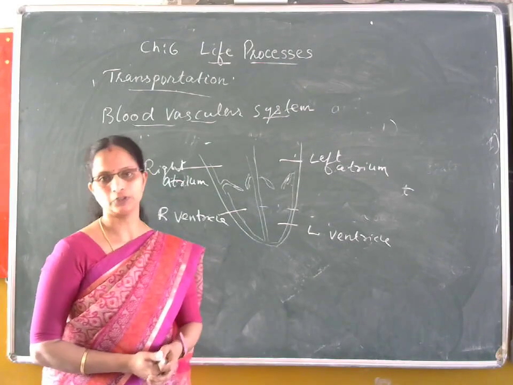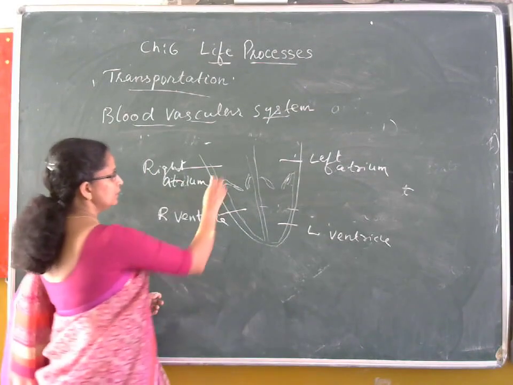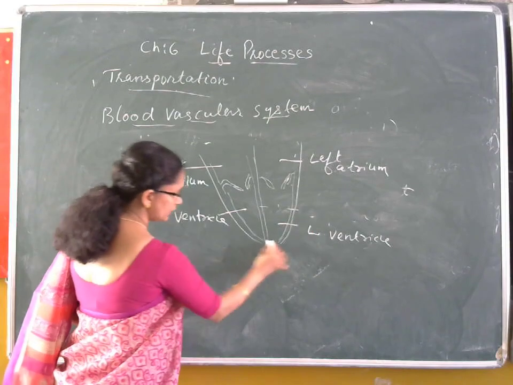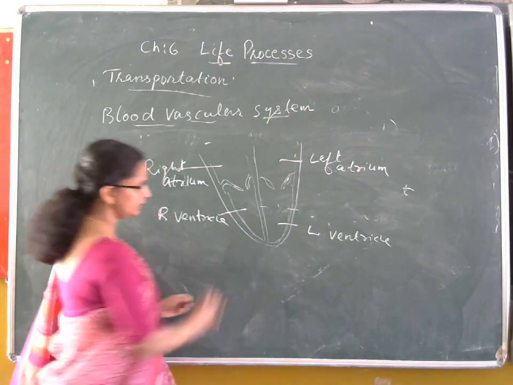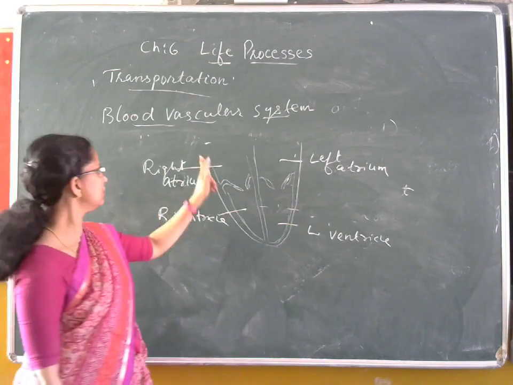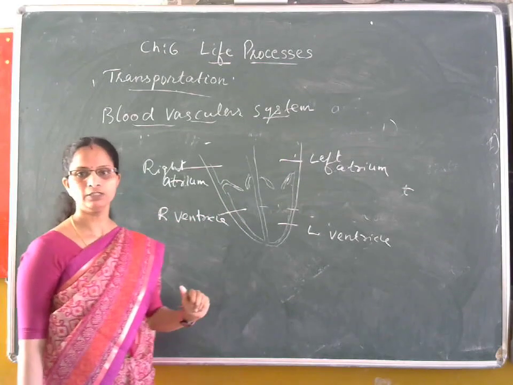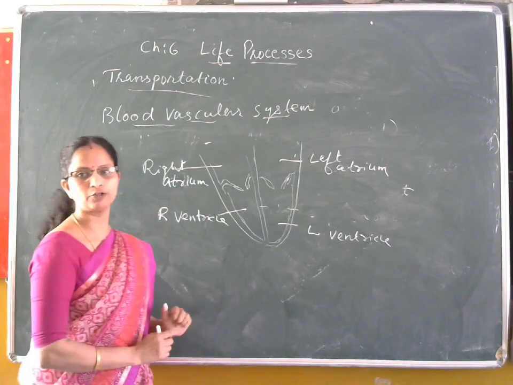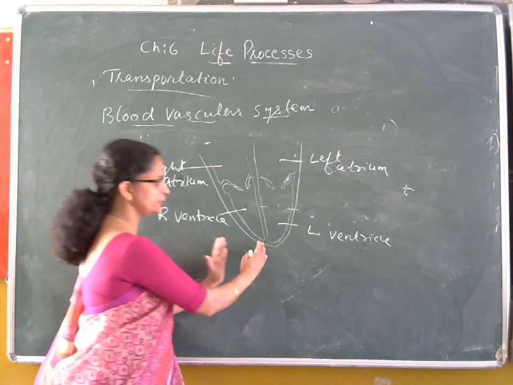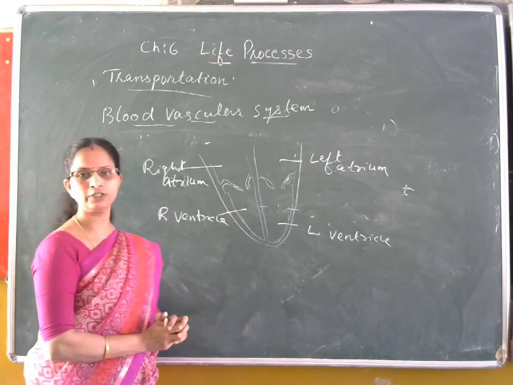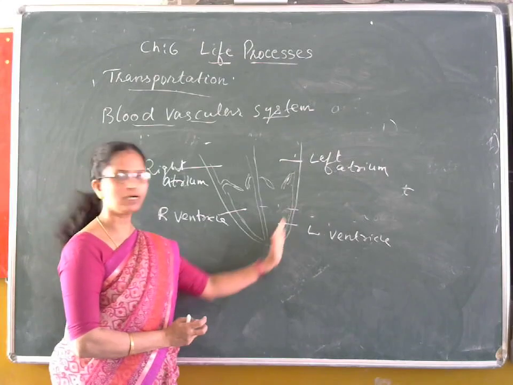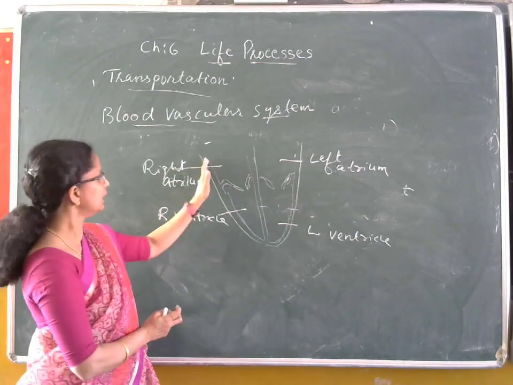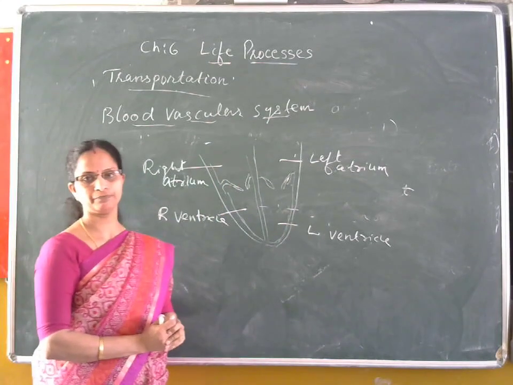So this is the internal structure, and we can see that the wall of the ventricle is much thicker than the wall of the atrium. This is because the main pumping region is the ventricle region. So the walls of the ventricles are much thicker than that of the atrium.